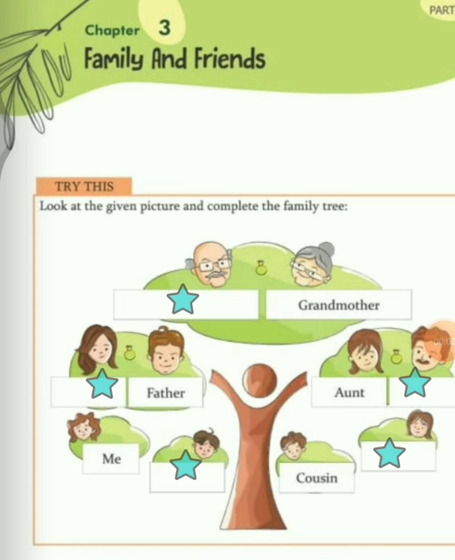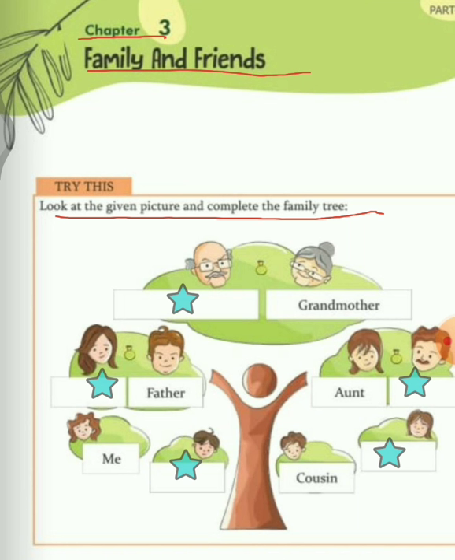As you can see, the name of chapter is written already here. Chapter 3 Family and Friends. So first question says, look at the given picture and complete the family tree. The family tree is given to you and the blanks are given where I have made the stars. So we have to complete the family tree. I'll be showing you some magic, children. I will be clicking on the star and the answer will appear. So you want to see the magic?